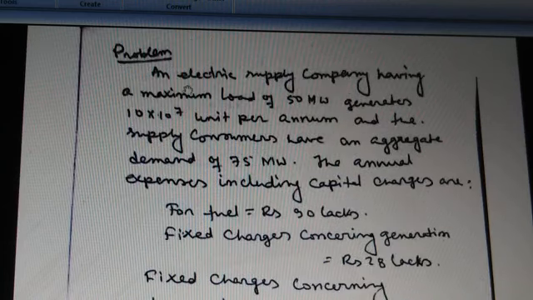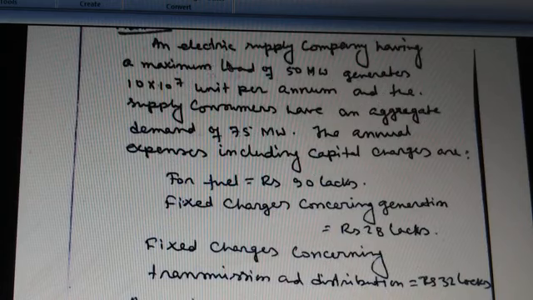First one: an electric supply company having a maximum load of 50 megawatt generates 10 into 10 to the power 7 units per annum, and the supplied consumers have an aggregate demand of 75 megawatt.